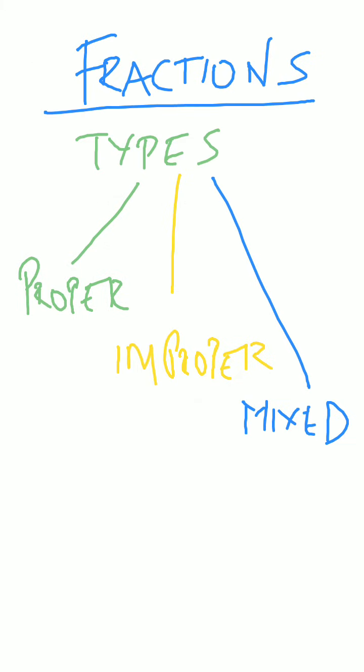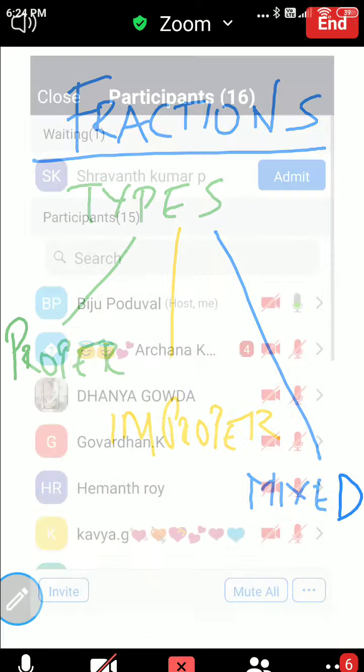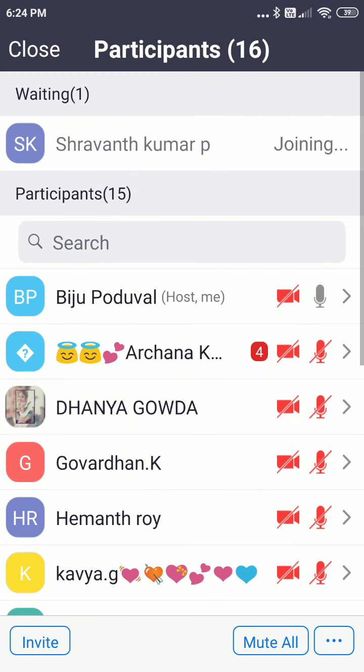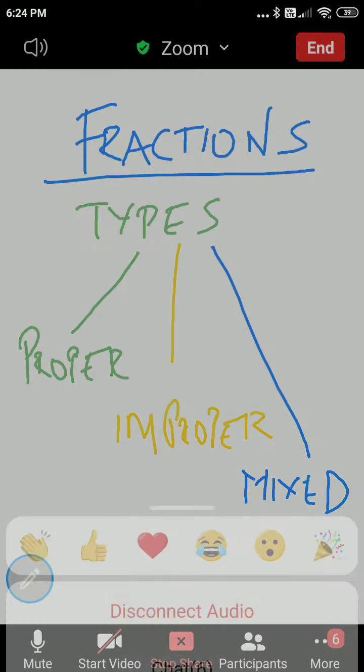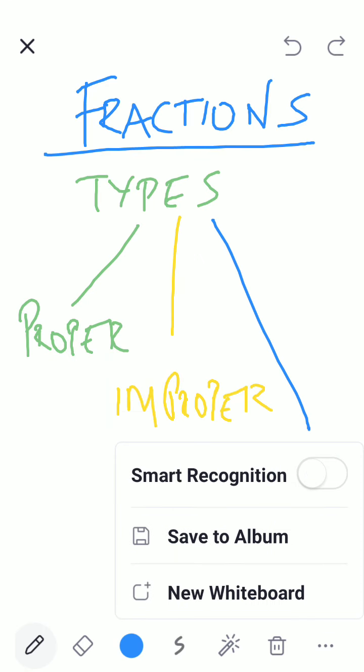So basically, we live with fractions on a daily basis. What Govardhan said is, suppose we go to a shop. Your mother sends you to the shop to buy 1/4 kg of sugar.